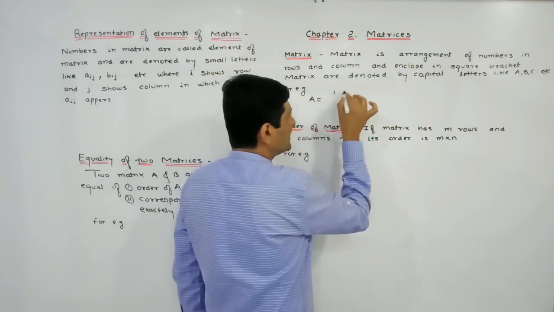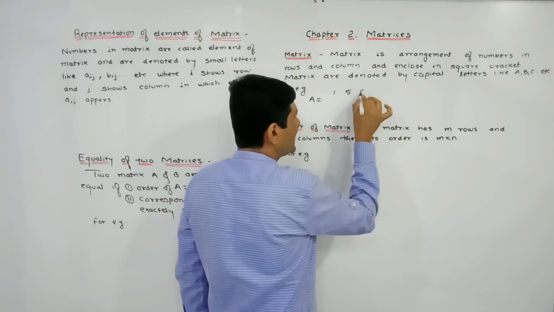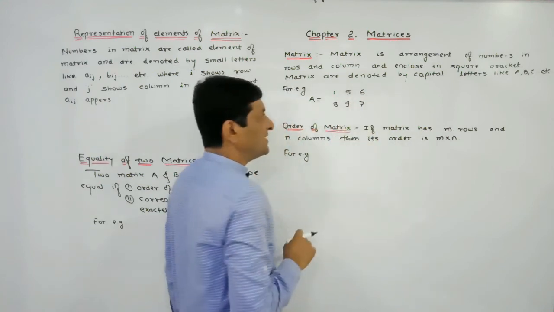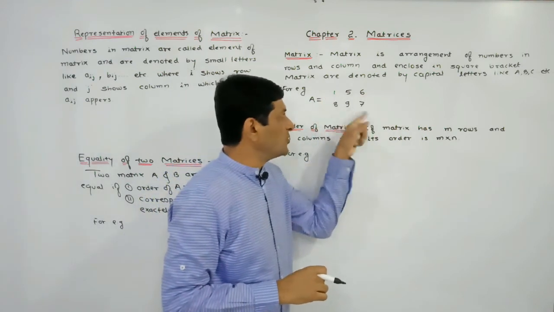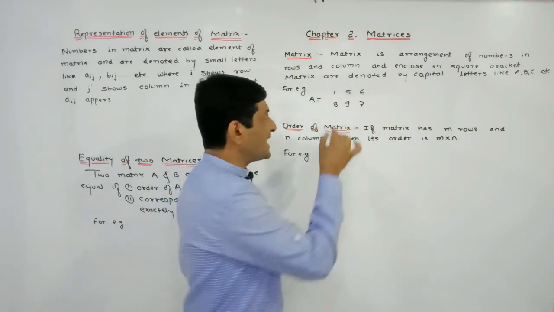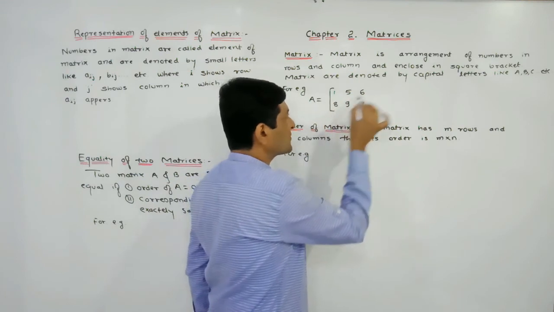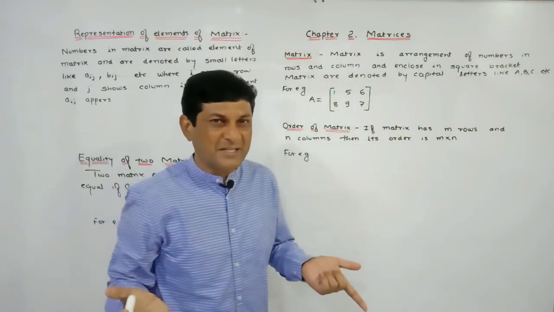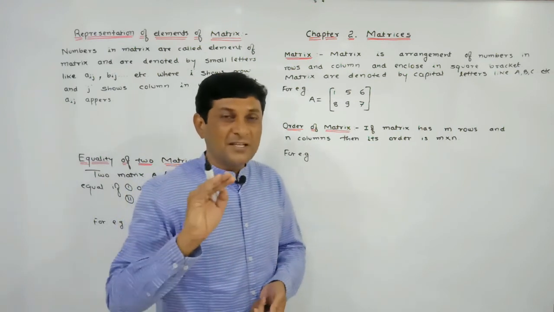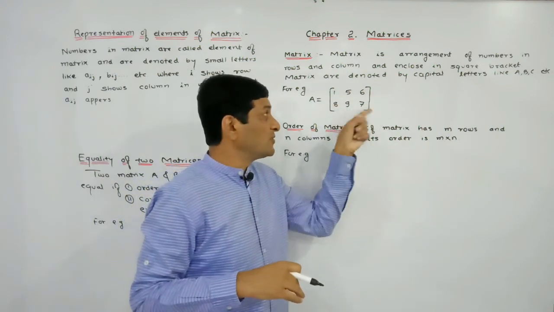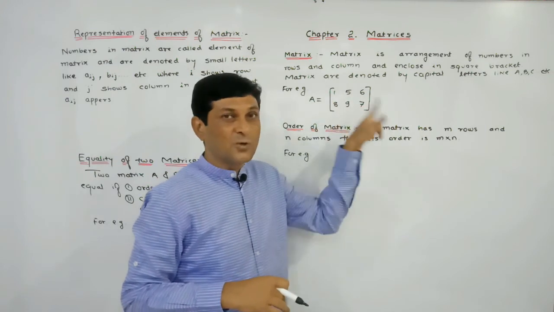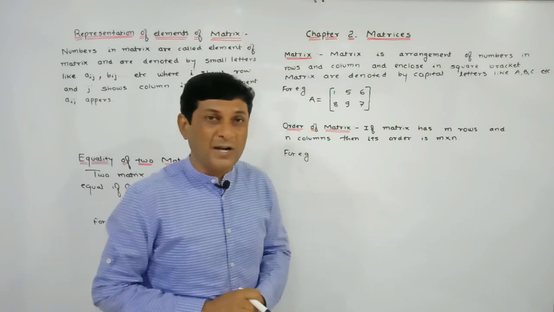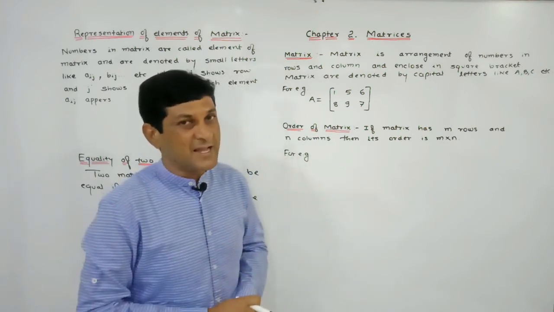So we are arranging the numbers. Let the numbers be 1, 5, 6, 8, 9, 7. If you observe here, these numbers are arranged in rows and columns, and if this arrangement is enclosed in a square bracket, then such a representation is called a matrix. So it is a very simple definition. If we arrange numbers in rows and columns and enclose them in a square bracket, such a representation is called a matrix, and matrices are denoted by capital letters.